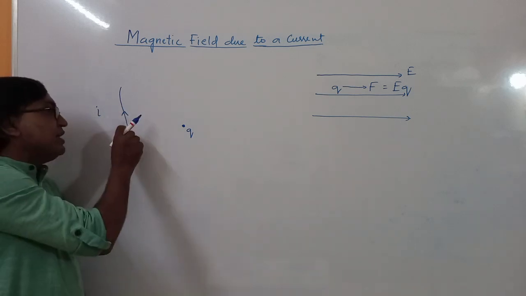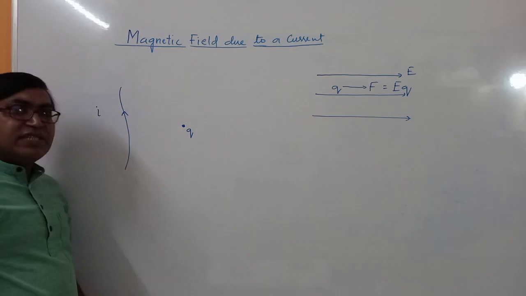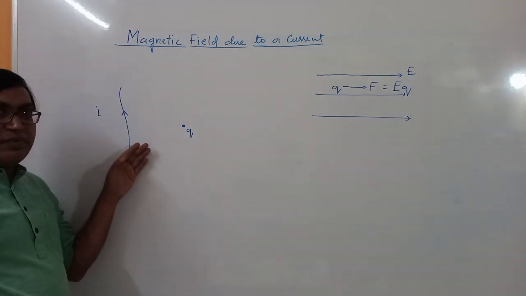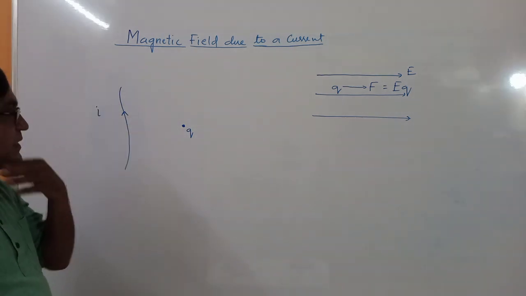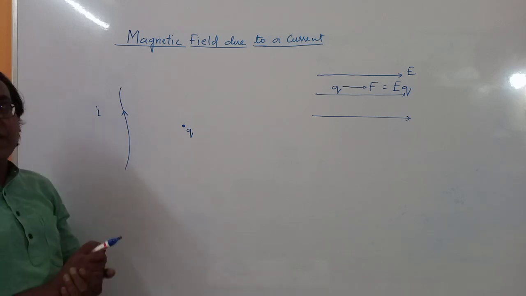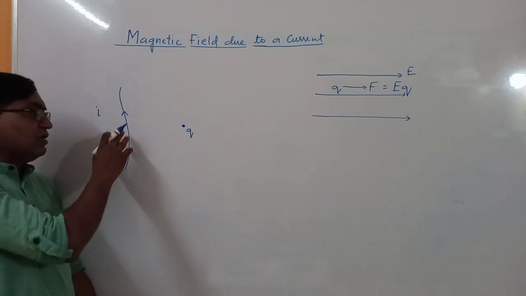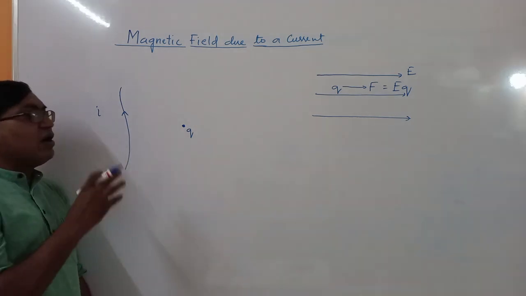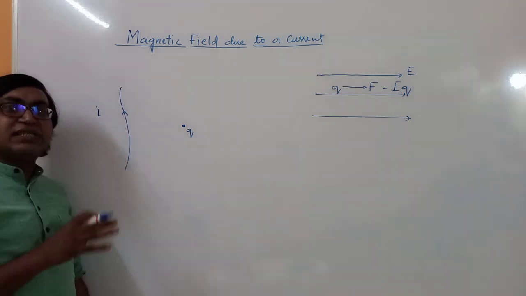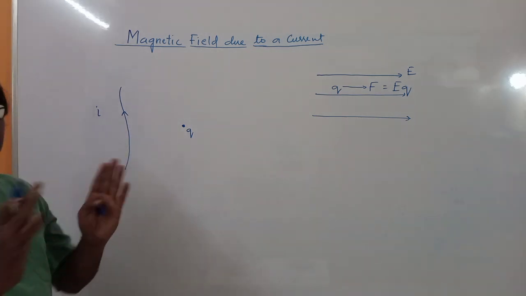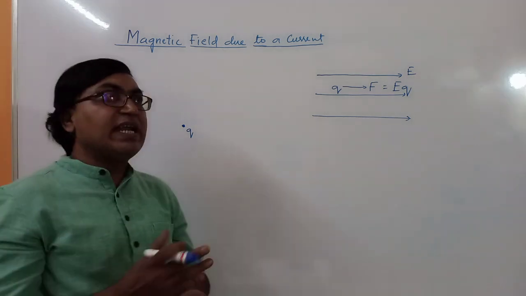There will actually be a small charge density on the surface of the conductor because of movement of electrons, but we are neglecting that effect. The electric field due to that small charge density is very, very less. It is negligible. So we can neglect that.